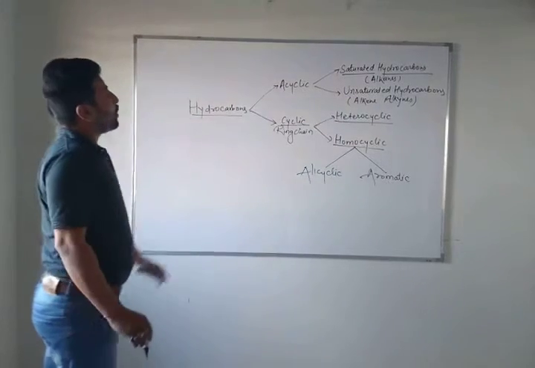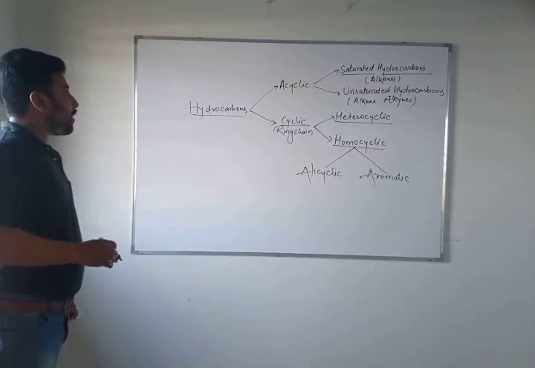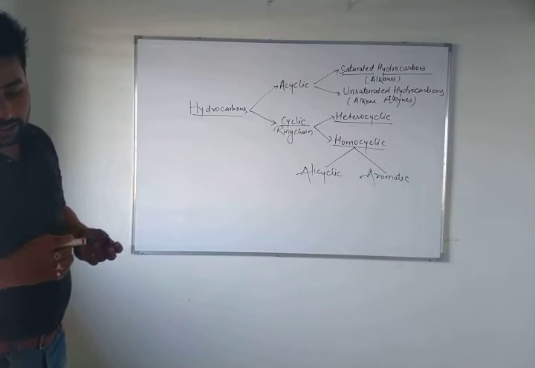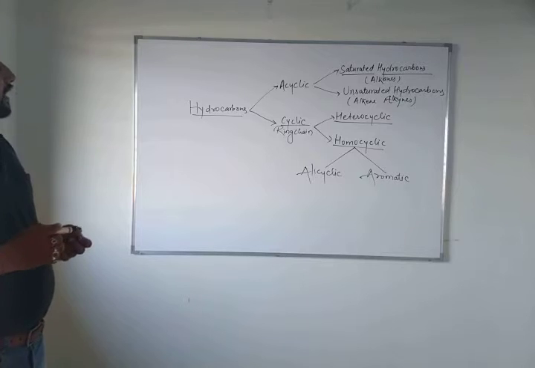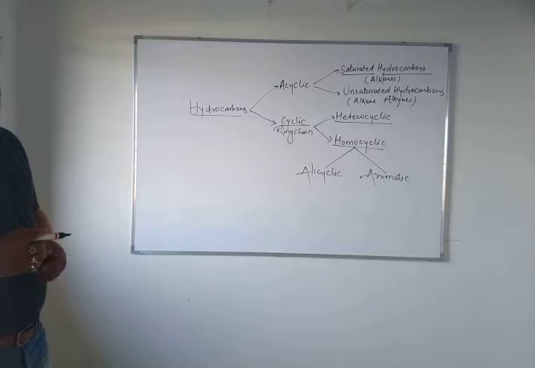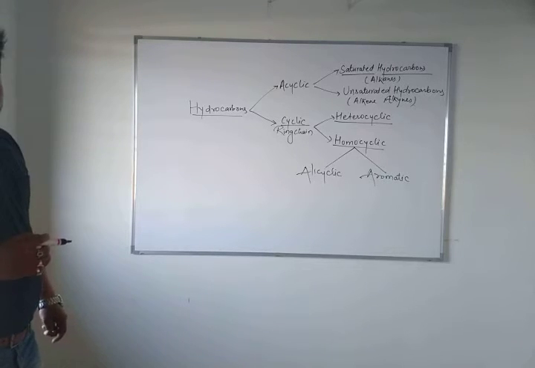So first of all, go through this topic: hydrocarbons, acyclic hydrocarbons, cyclic hydrocarbons, acyclic saturated, unsaturated, and cyclic or closed chain, you can say ring chain, divided into two parts, heterocyclic and homocyclic. Homocyclic is also divided into two parts, alicyclic and aromatic.